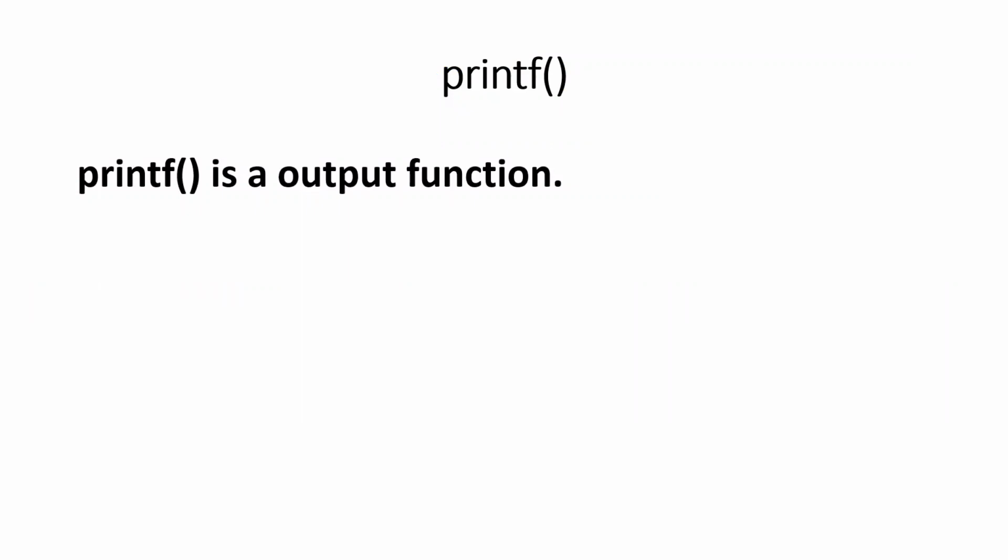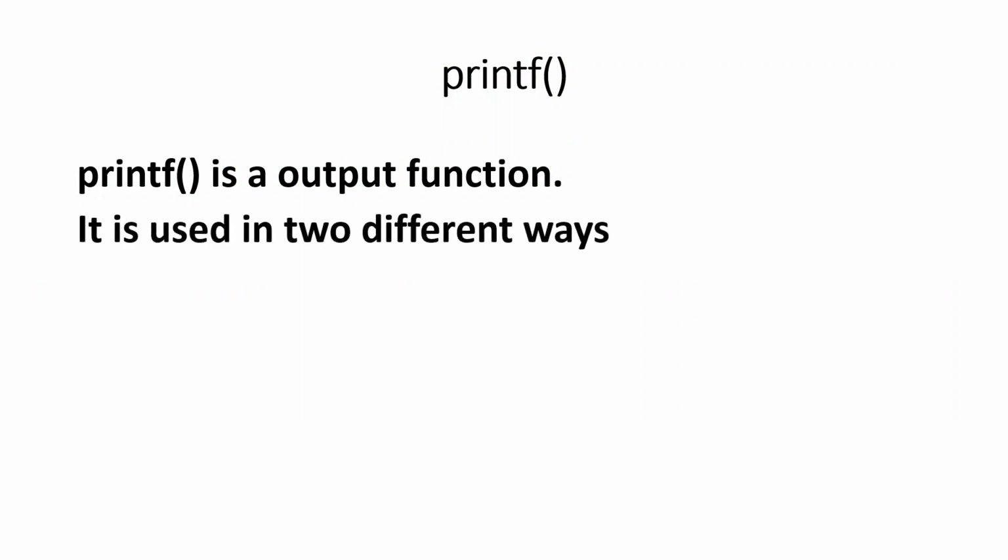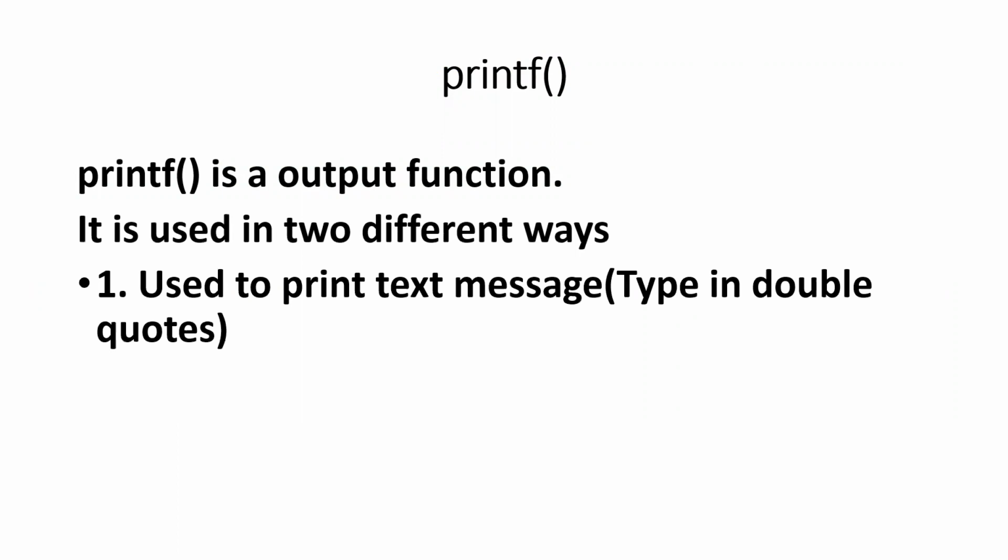So now we discussed printf. What is printf? It is an output function in C. Whatever you type in printf is displayed on your output screen. But actually it is used in 2 different ways. One we already discussed. What is that? Use it to print a text message. So type in double quotes, and whatever you type is forwarded to the output screen. And there is another usage of printf also. But at this time, I am not going to discuss that second usage. After discussion of some more concepts like variables, I will discuss this second purpose of printf.